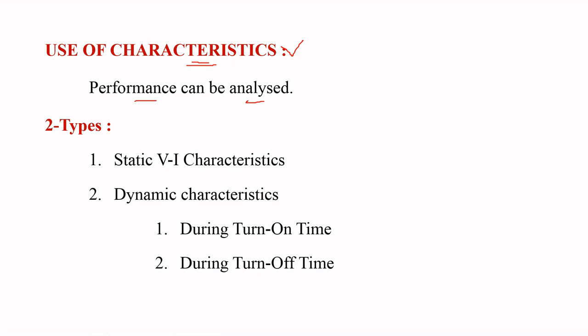The characteristics of SCR can be classified into two types. Those are static VI characteristics and dynamic characteristics. Again, dynamic characteristics can be classified into two types: dynamic characteristics during the turn on time of SCR and dynamic characteristics during the turn off time of SCR. Now we are going to discuss the difference between static and dynamic characteristics and the different types of characteristics during the turn on period and turn off period of SCR.